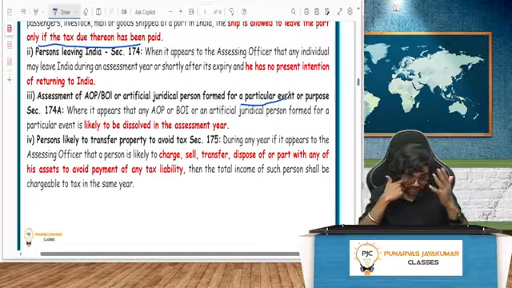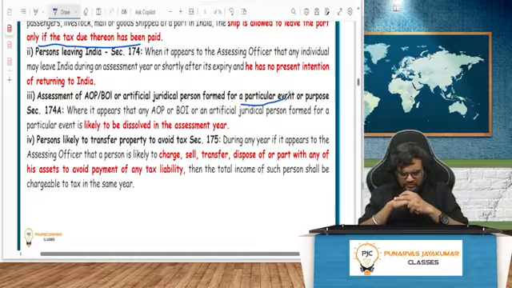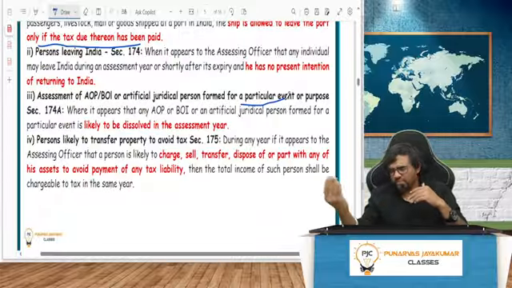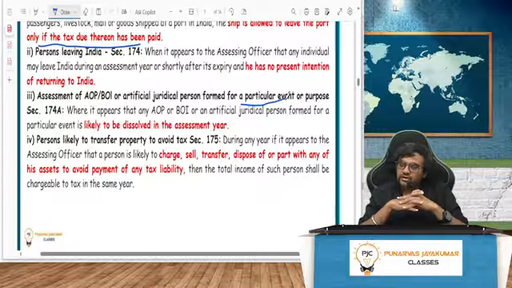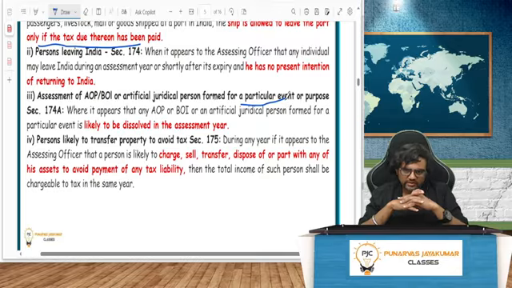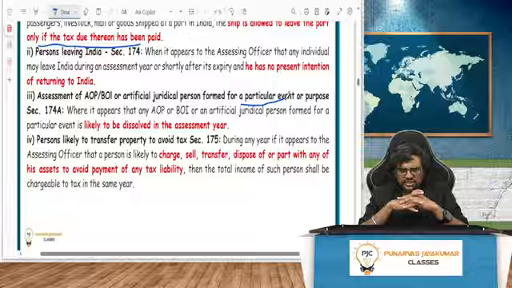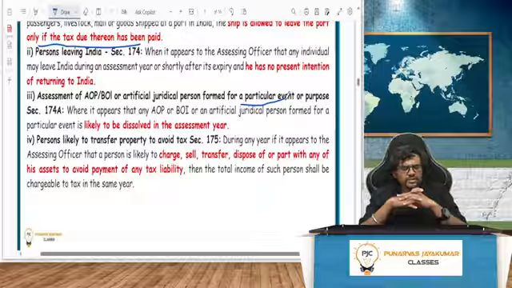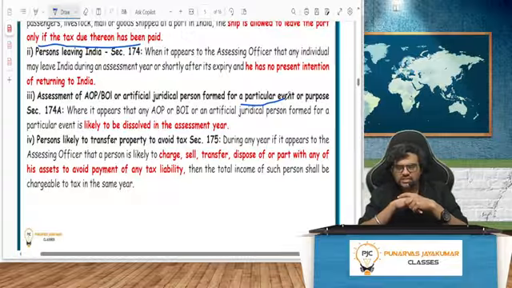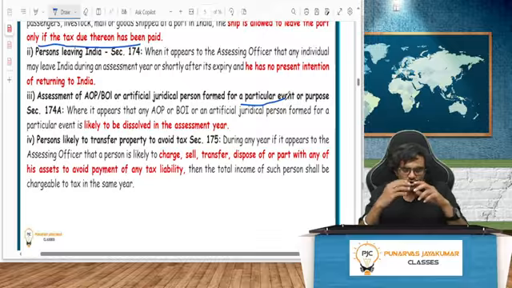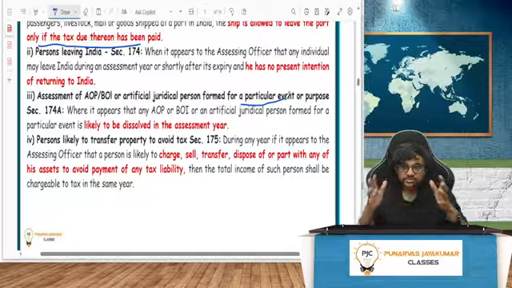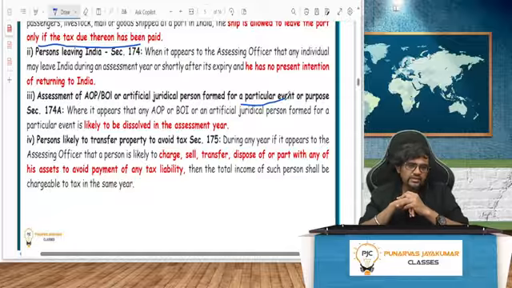So let's say December 31st, we will have a party and so many people come. We sell passes of 500 rupees each and we call some good celebrities. Even after paying out all these things, we still have 4 lakh rupees left. Ideally, the assessment will happen next year. But the intention is not there to continue. It is an association only for one purpose, the December 31st party. That is over. So that can be assessed in that year only. If it is likely to be dissolved in the assessment year, then the previous year only you have to pay the tax.